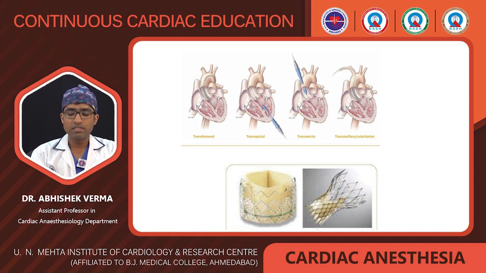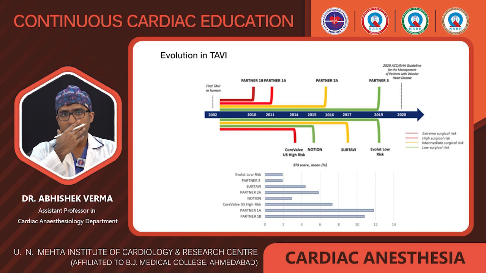Among all these, the transfemoral approach is very good, and the data shows very low mortality in patients undergoing TAVI with the transfemoral approach. With transapical and the others, there is a chance of bleeding, or arrhythmia, because we are cutting the apex. The arrhythmia can occur if we are creating a site for the arrhythmia. So the transfemoral approach is good as compared to other approaches.